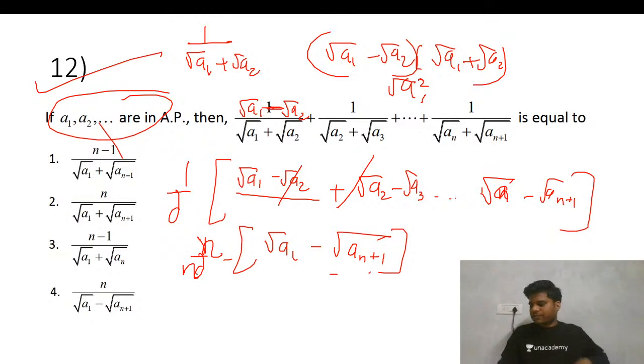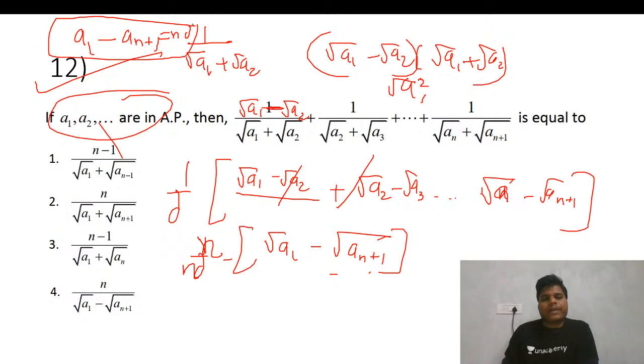Is this fine? So basically your nd is a1 minus an plus 1. That is equals to nd. That relation you can find out.